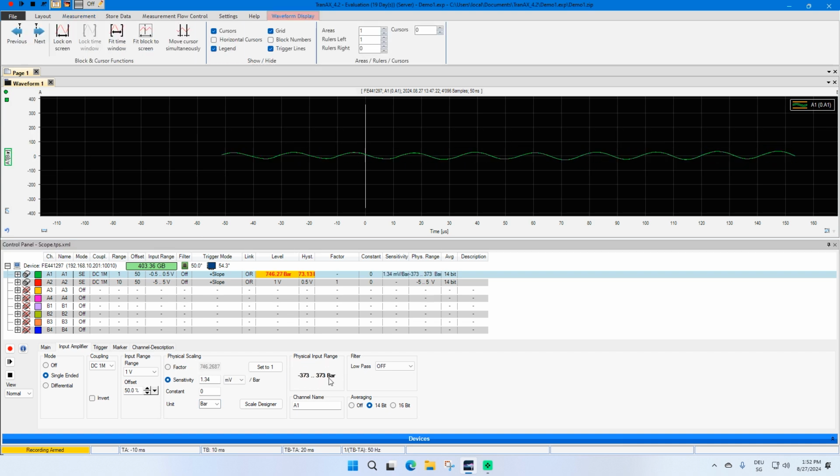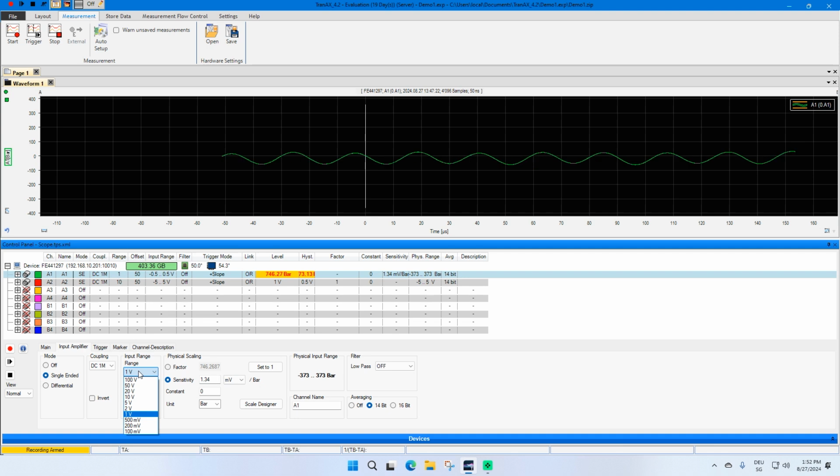You always see your input range scaled to your physical unit in this text field. So if you change the input range, for example, to something else, you see that your physical input range is also changing, corresponding to your sensitivity.